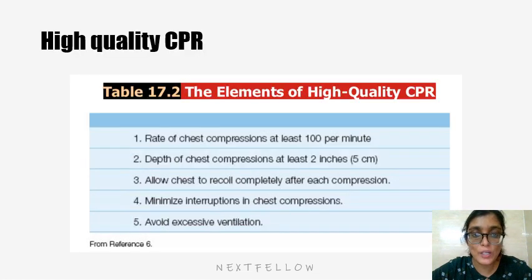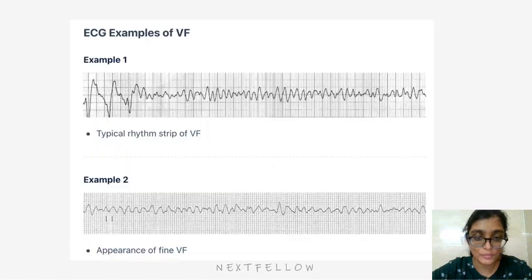The elements of high quality CPR: the rate of chest compression should be at least 100 per minute. The depth of chest compression will be 2 inches. Allow the chest to recoil completely after each compression. Minimize interruption in chest compressions and avoid excessive ventilation.